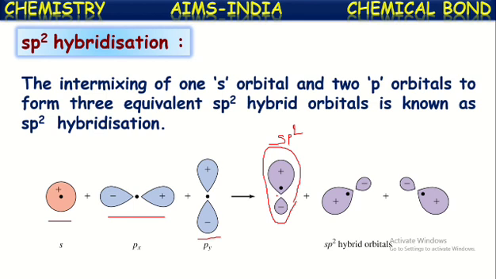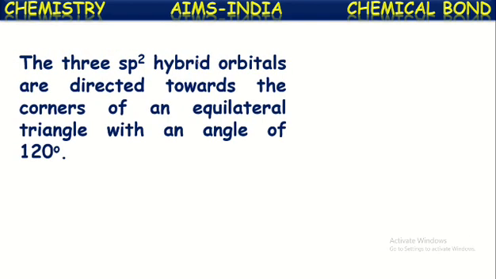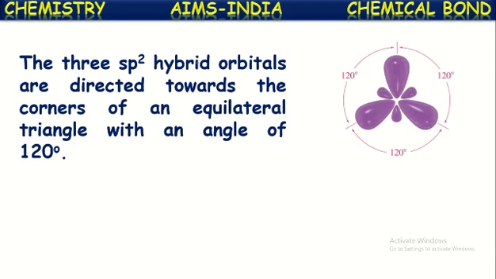Each hybridized orbital is called an sp2 hybridized orbital, and that phenomenon is called sp2 hybridization. The three sp2 hybridized orbitals are directed towards the corners of an equilateral triangle with an angle of 120 degrees. See here, they form an equilateral triangle. Each will form a 120 degrees angle with the other.